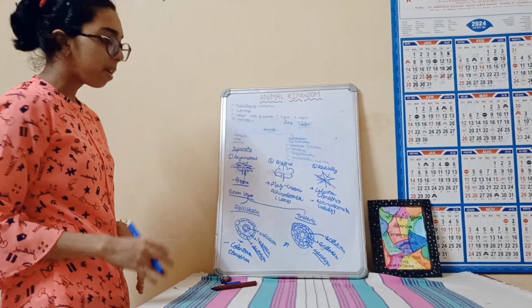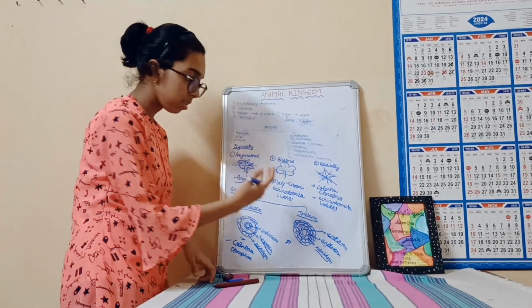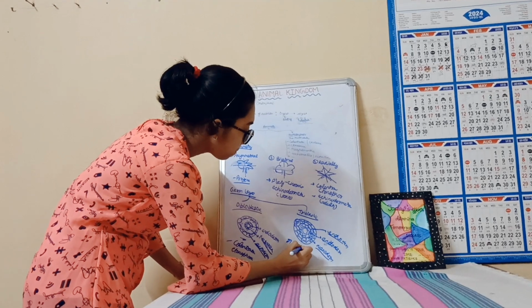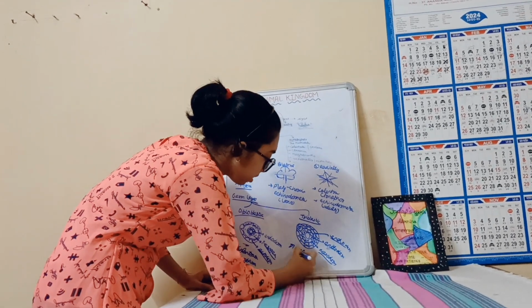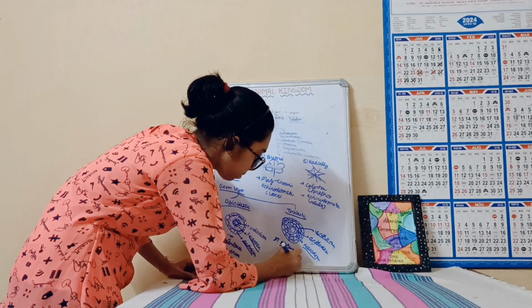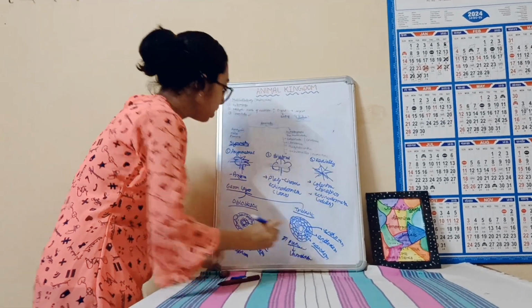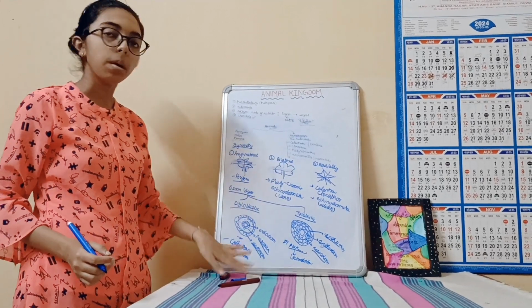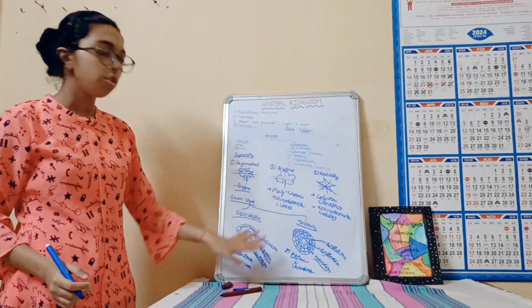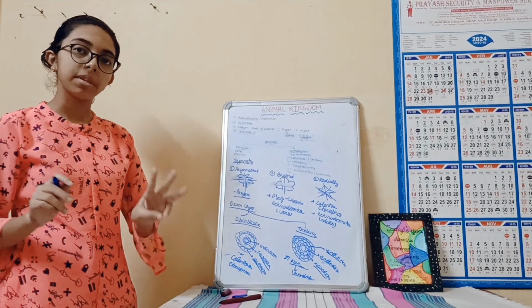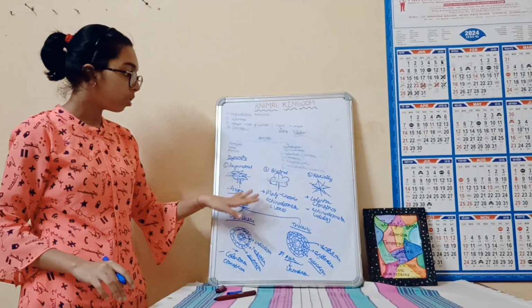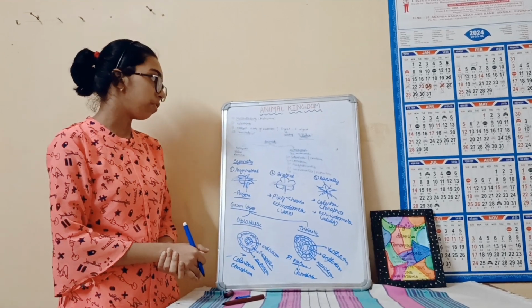Next comes triploblastic. Triploblastic organisms are from Platyhelminthes up to Chordata. From Platyhelminthes up to Chordata are triploblastic, meaning they have three germ layers: ectoderm, endoderm and mesoderm. Okay, so these are two bases of classification.